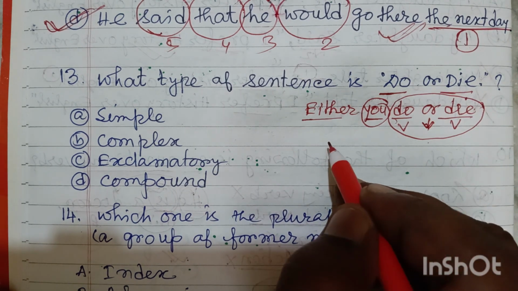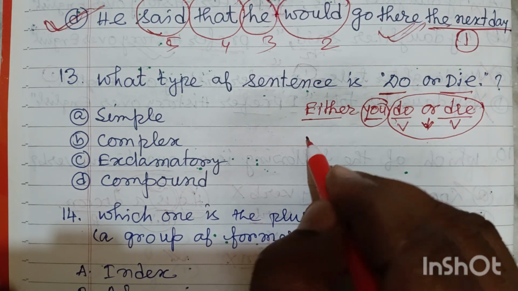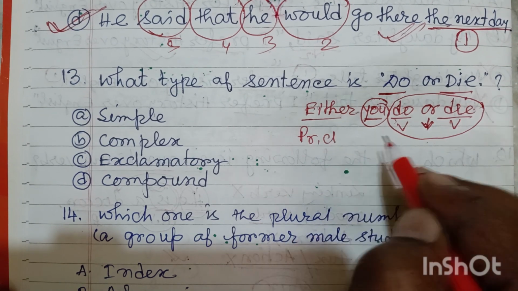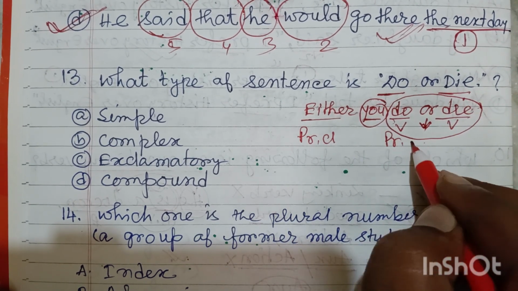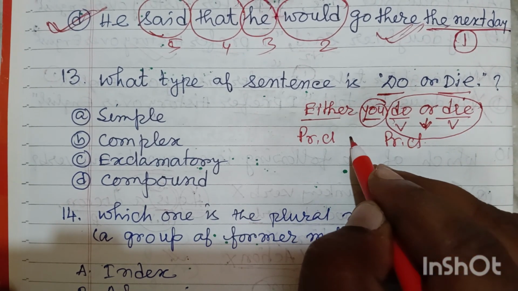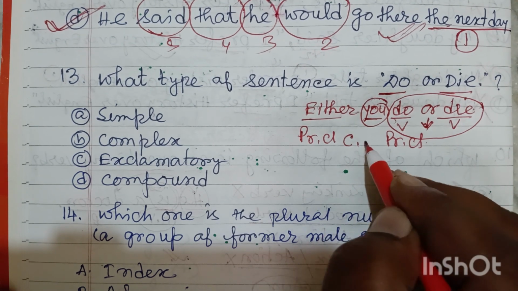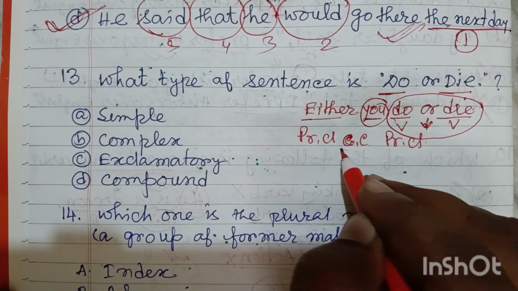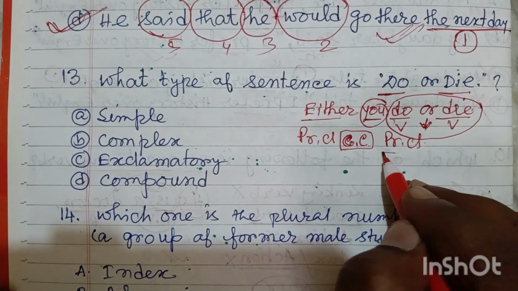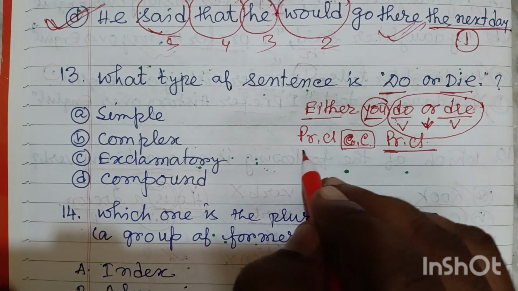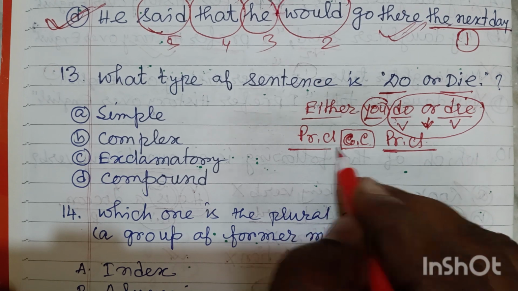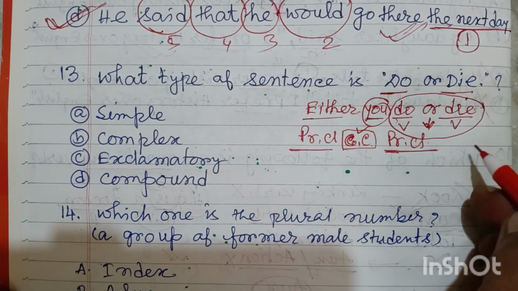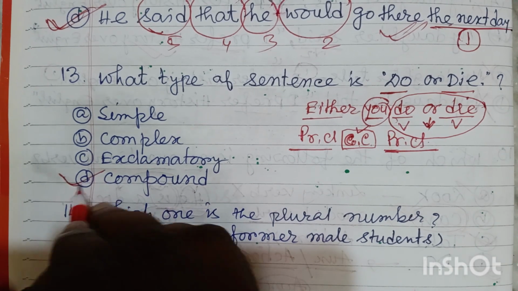Coordinating conjunctions are used to join two principal clauses. Here it is a principal clause, here it is also a principal clause. Two principal clauses are joined by a coordinating conjunction. That means it's a compound sentence. Here this option is correct.